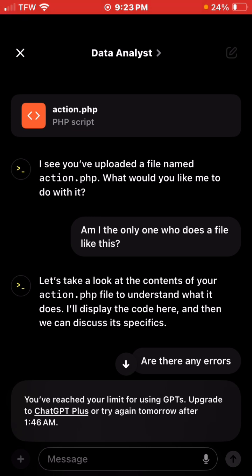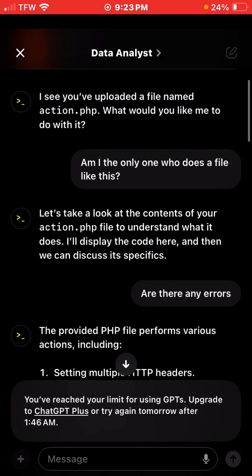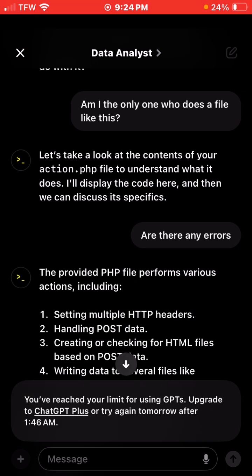So I dropped the file in there that only I've been working on, that no one else has ever looked at. I dropped it in there. I said, am I the only one who does this, who writes a file like this? And it says, let's take a look, etc., blah, blah. And it didn't give me any kind of information. It just got stuck right there.